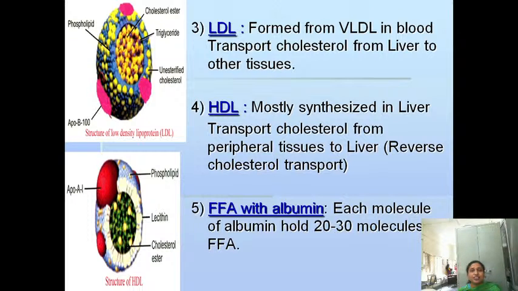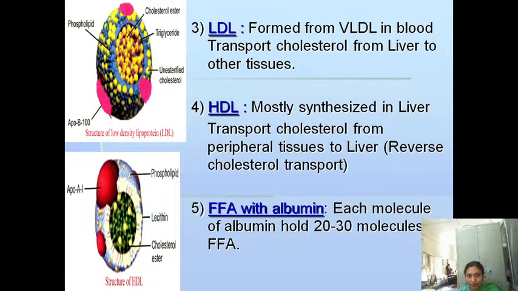That's why LDL is called bad cholesterol. Why is it called bad cholesterol? Here LDL transports the cholesterol from your liver to other tissues. Cholesterol degradation happens only in the liver, but LDL is not allowing the cholesterol to degrade. It directly transports the cholesterol from the liver to the other tissues. So that's why LDL is called bad cholesterol.